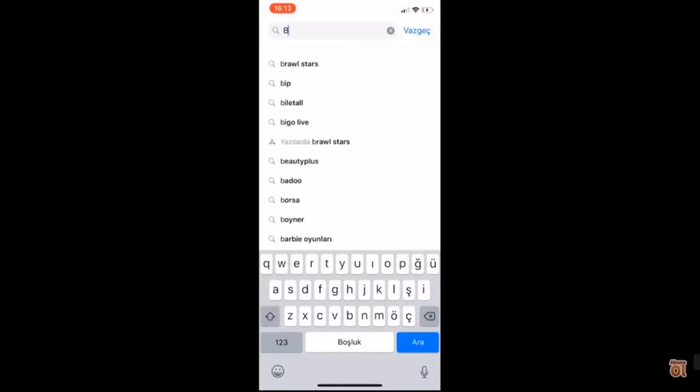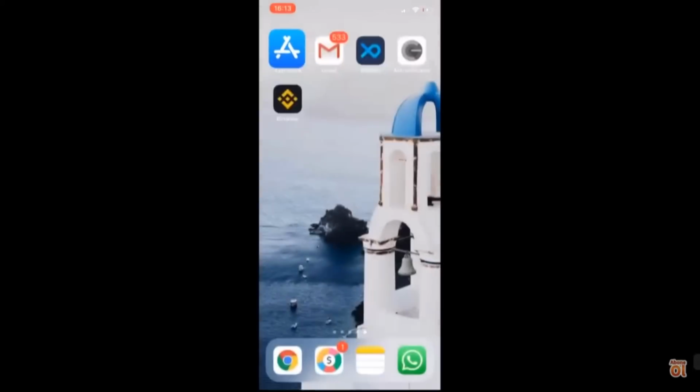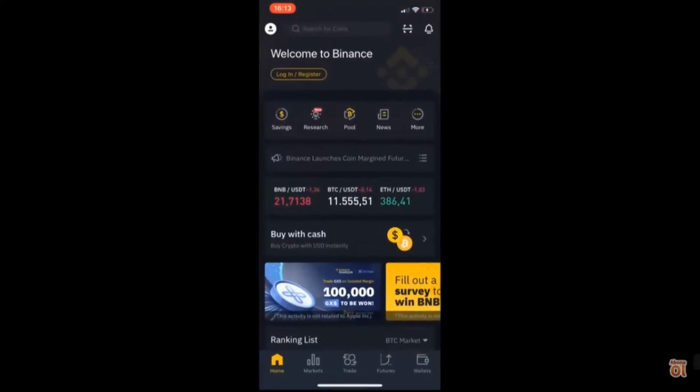I am writing here Binance and I'm just thinking download. I downloaded this before, so I will just open. As you see, this is the icon of Binance. I just click it and open.